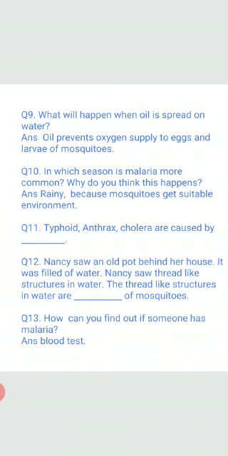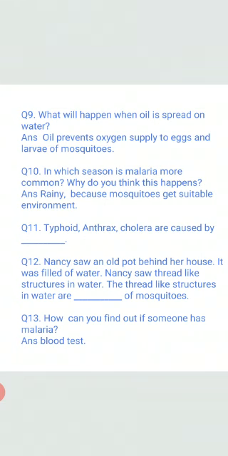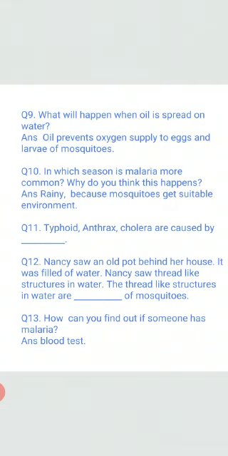Number 10. In which season is malaria more common? Why do you think this happens? Yes, in which season is there more water? Rainy season. So the answer is rainy season because mosquitoes get a suitable environment. Number 11. Typhoid, anthrax, cholera are caused by dash. So dear kids, typhoid, anthrax and cholera are caused by houseflies.